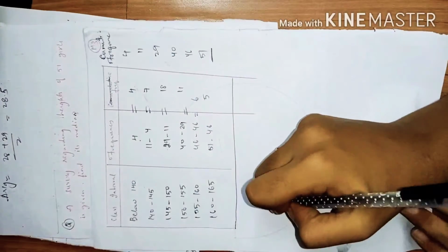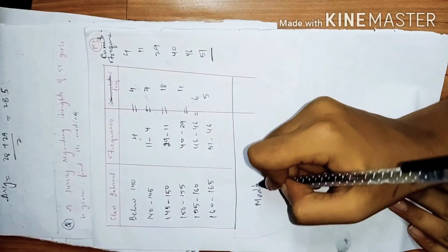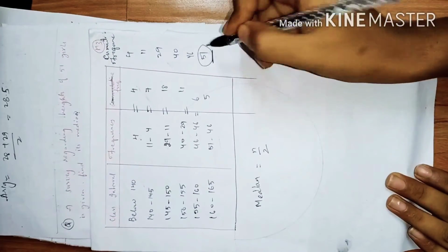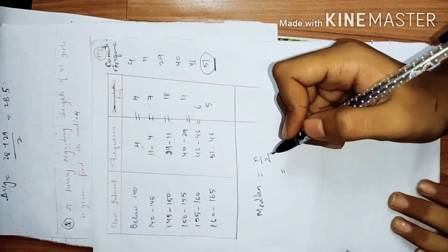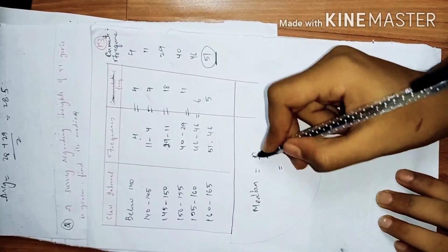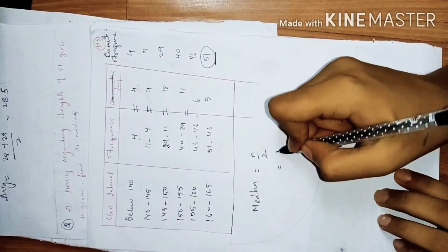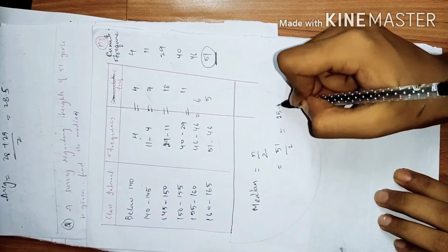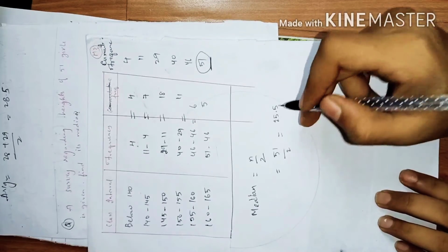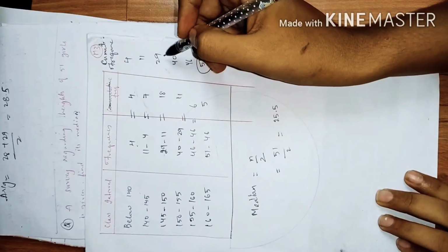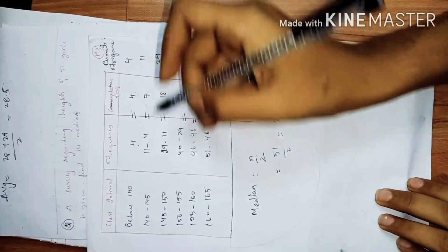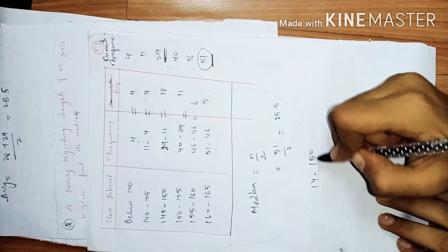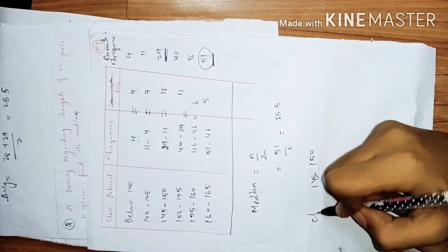To find the median, we take total observations by 2, because this is an odd number. If it were even, we would take the average of n by 2 and n by 2 plus 1. So 51 by 2 is nothing but 25.5. Where do we have this 25.5? This is somewhere here. So the class is 145 to 150. It's lying in this class.